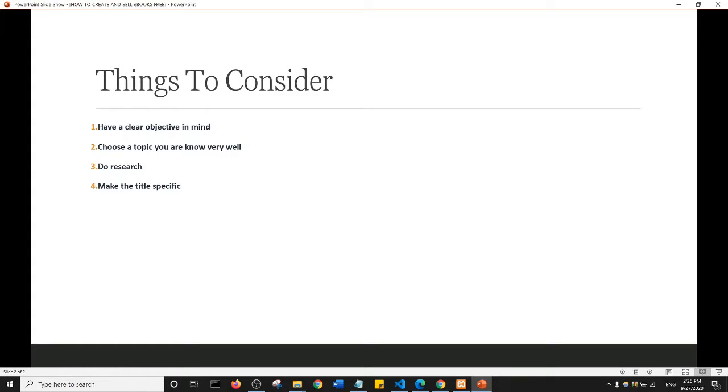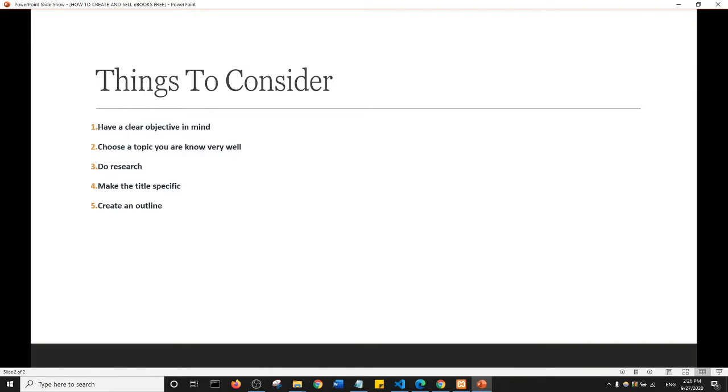Now let's go into the creation process of the ebook. So I'm assuming at this point that you've gone through the first, the second, and the third stage, and now you want to decide a title for your ebook. You need to make the title specific, okay? It doesn't do you any good to make your ebook have an abstract title. In other words, a title that people cannot peg a meaning to or a description to. So you want to make your title as specific as possible, okay?